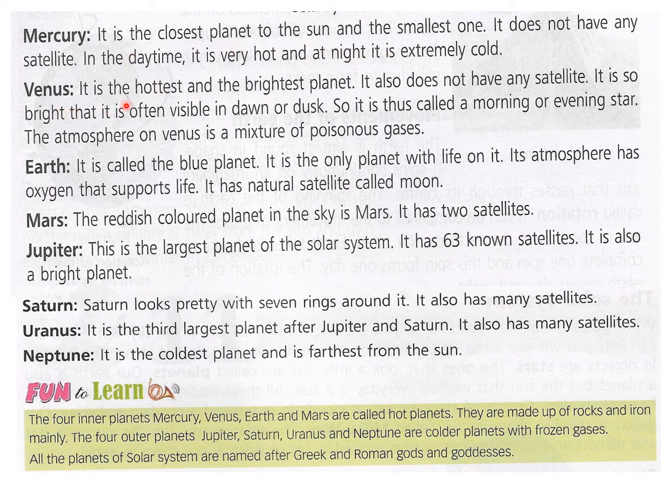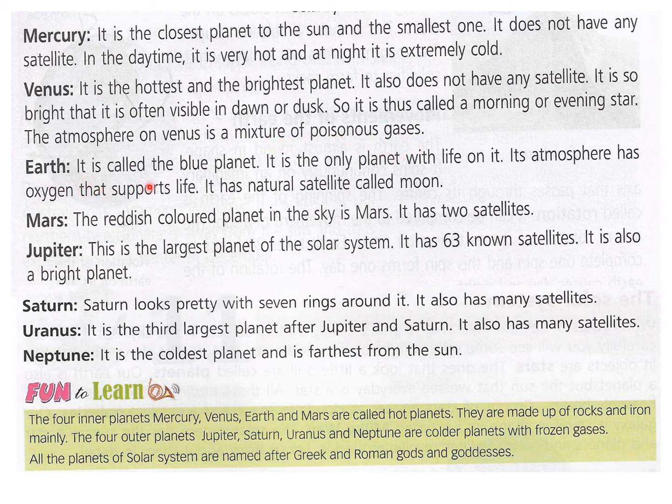Then Venus, it is the hottest and the brightest planet. It also does not have any satellite. It is so bright that it is often visible in dawn or dusk. So at the morning time also you can see this in the sky. So it is called a morning or evening star. The atmosphere on Venus is a mixture of poisonous gases.